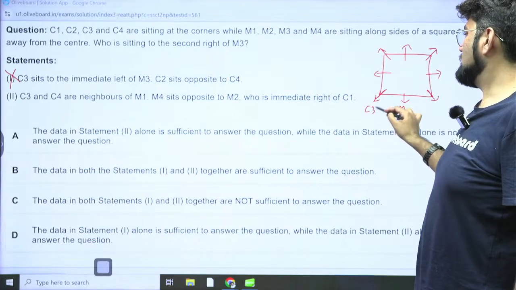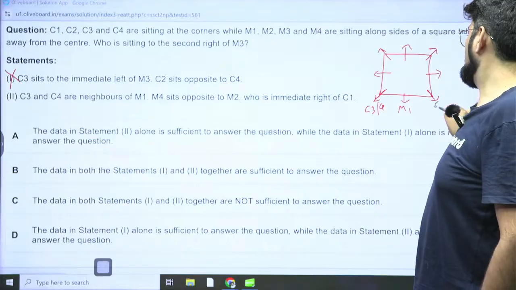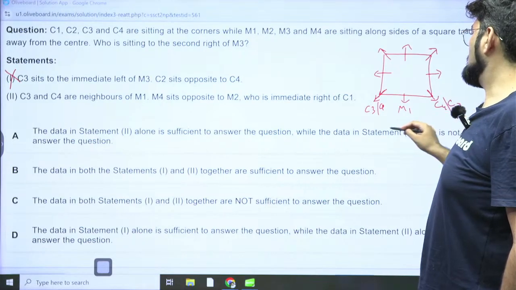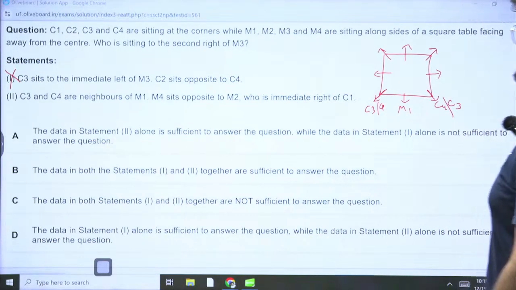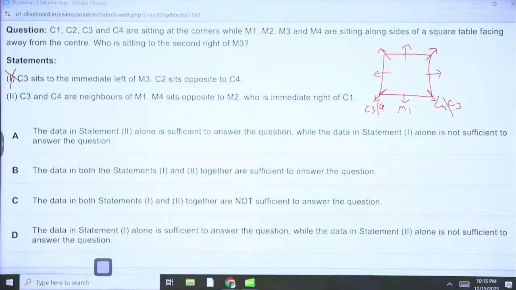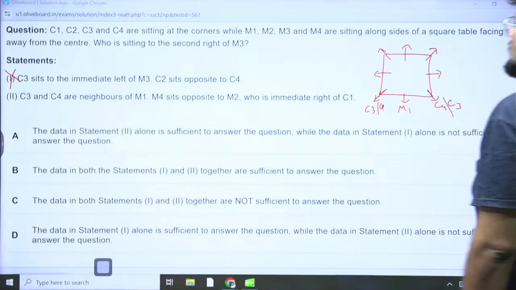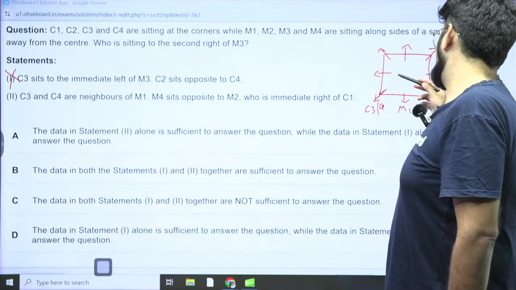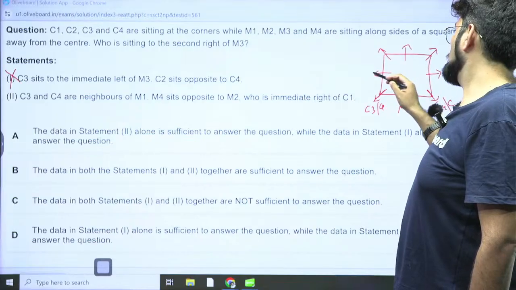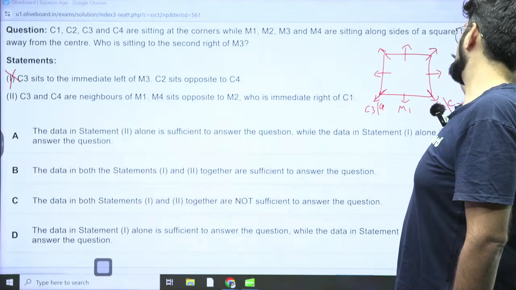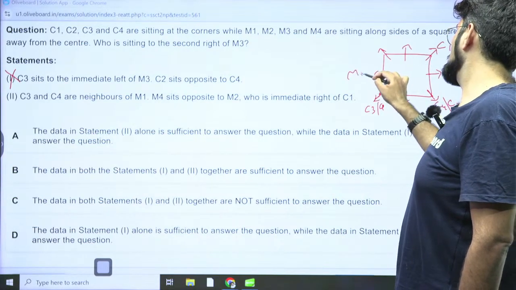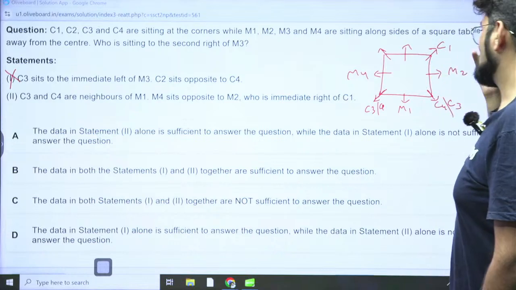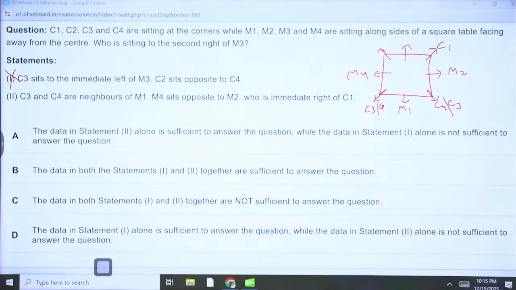And C3, C4 in multiple orders can be here. Okay. M4 sits opposite to M2, who is immediate right of C1. So M2 is immediate right of C1 and M4 sits opposite to M2. This is okay. Now the question was who is second to the right of M3.